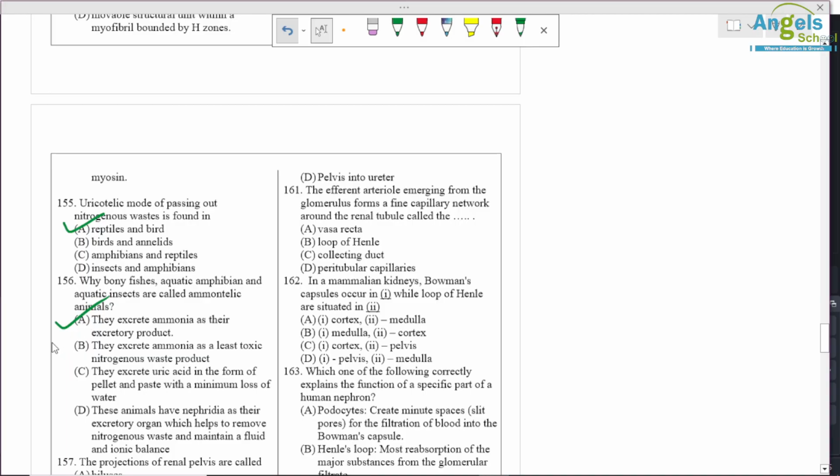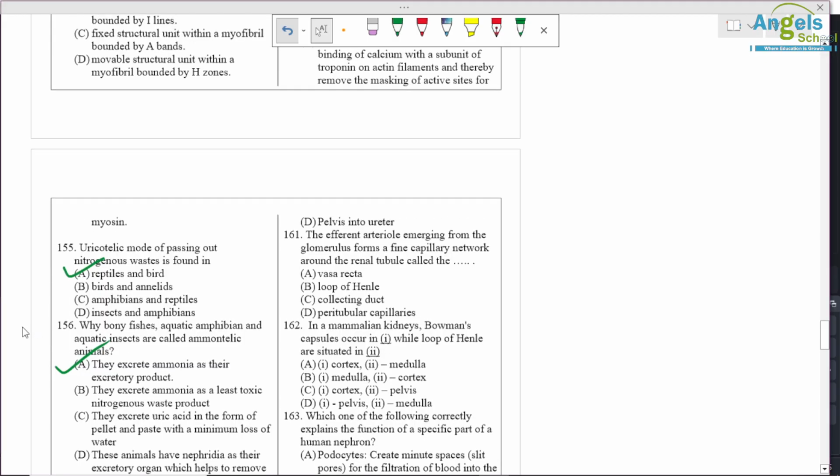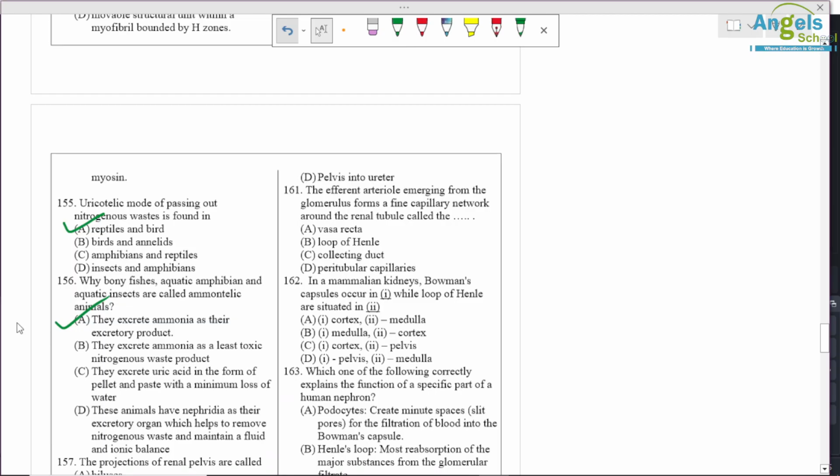The efferent arteriole emerging from the glomerulus forms a fine capillary network around the renal tubule, called peritubular capillaries. Question number 162. In the mammalian kidney, Bowman's capsule occurs in the cortex while the loop of Henle is situated in the medulla. Option A is correct.